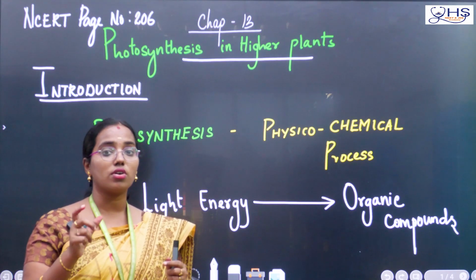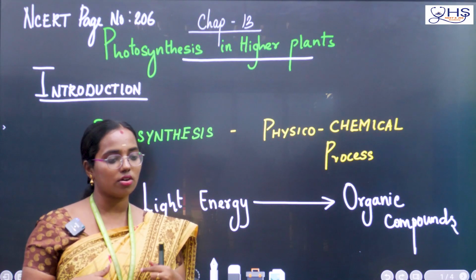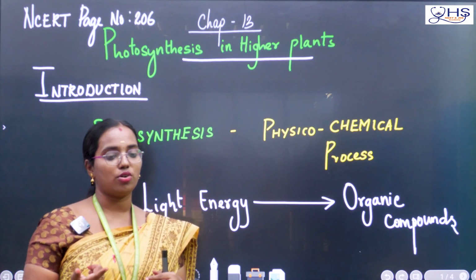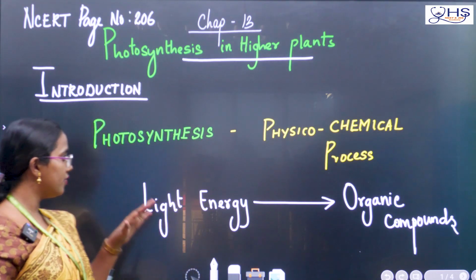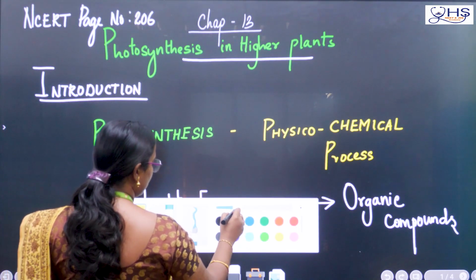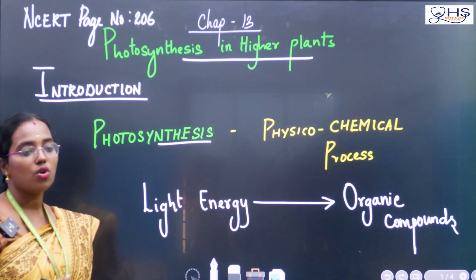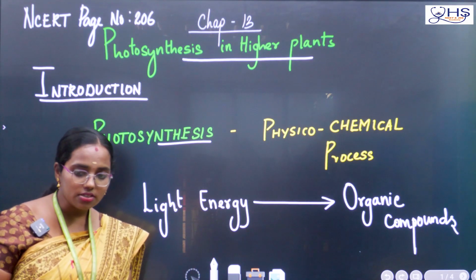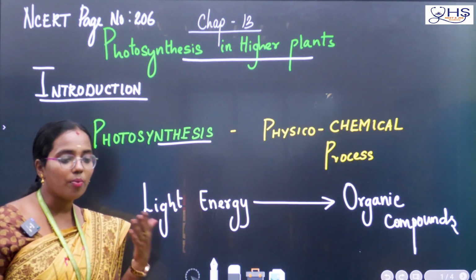Here we are going to focus on what the plant depends on. We know that all the consumers depend on plants, but what are the basic things the plant requires to produce food? For that, first we are going to see what photosynthesis is. The word synthesis means formation or production. We learned another term in the last chapter, genesis, which also means formation. Synthesis also means formation.